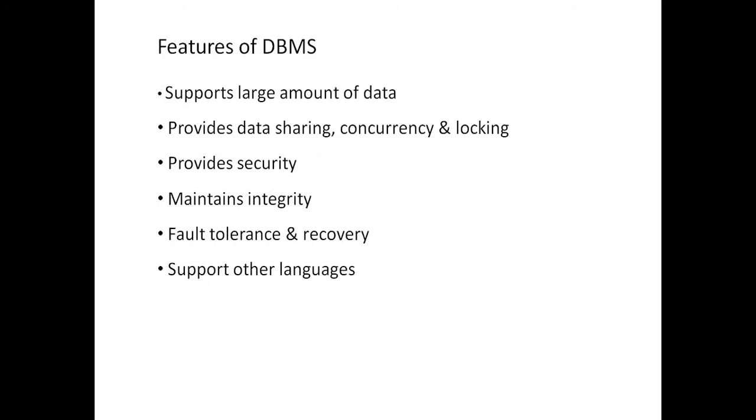Features of DBMS: it supports a large amount of data, it provides data sharing, concurrency and locking, it provides security, and maintains integrity. At a centralized place we can store data and share it amongst different files, users, or applications. Fault tolerance and recovery, data correction and detection are very easy, and in case of data loss it can be recovered very easily. And with modern DBMS software, we can have data or results available in multiple languages as well. So this is about the features of DBMS.